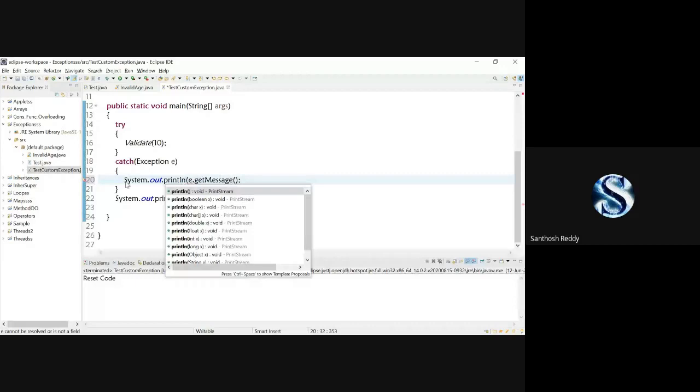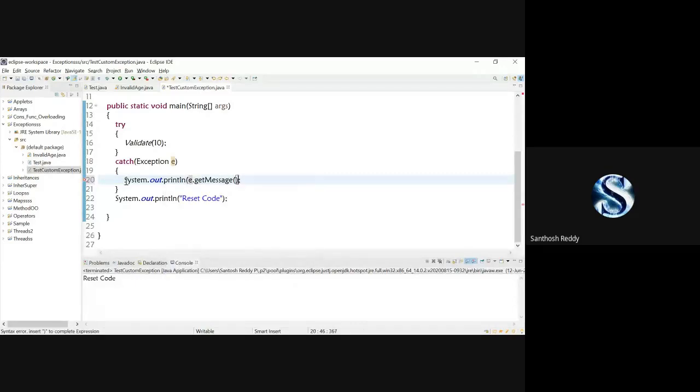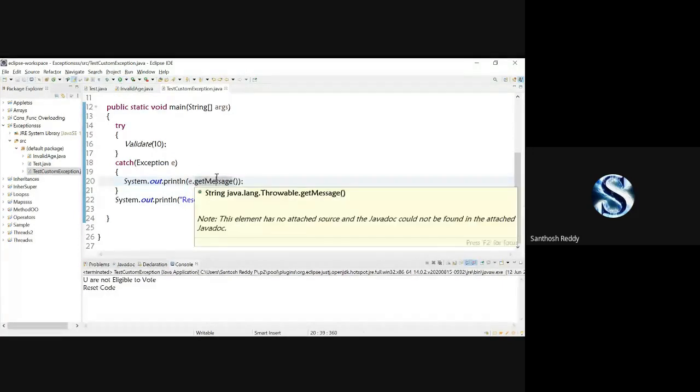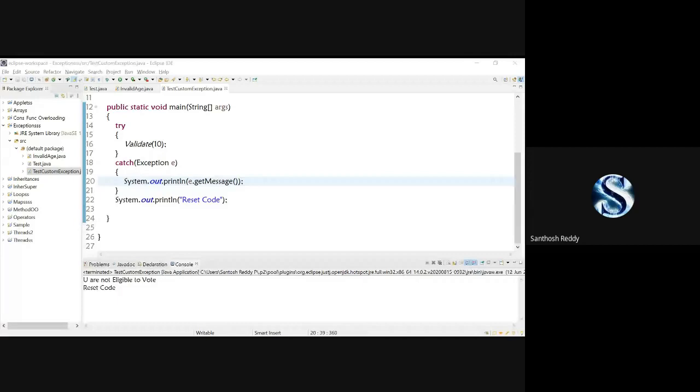Everyone has understood the concept. Students, I'm asking you people: everyone has understood how to generate a custom exception? Rakshita? Yes, sir.